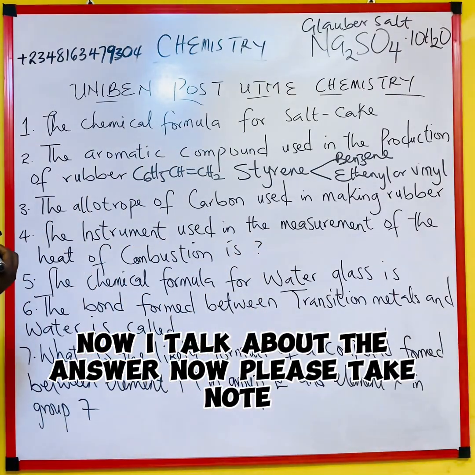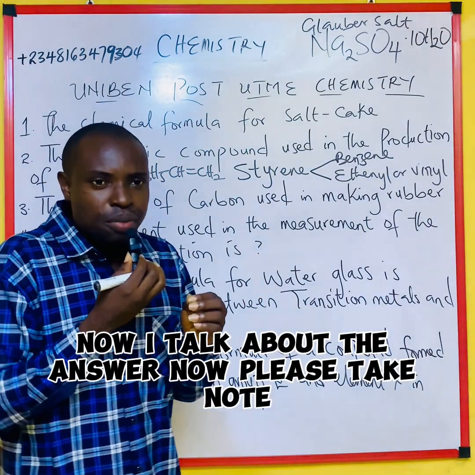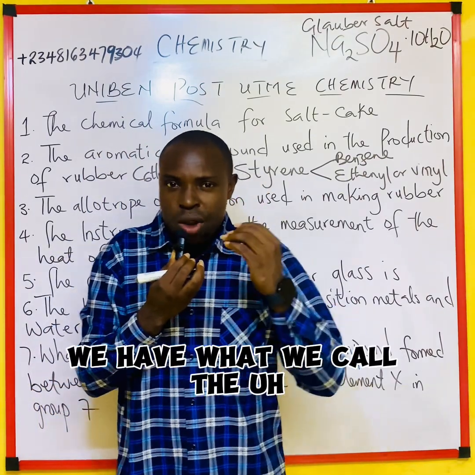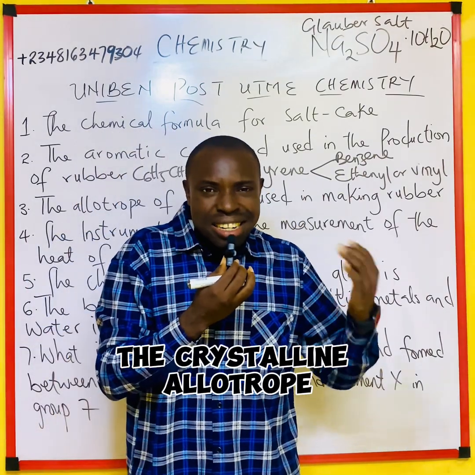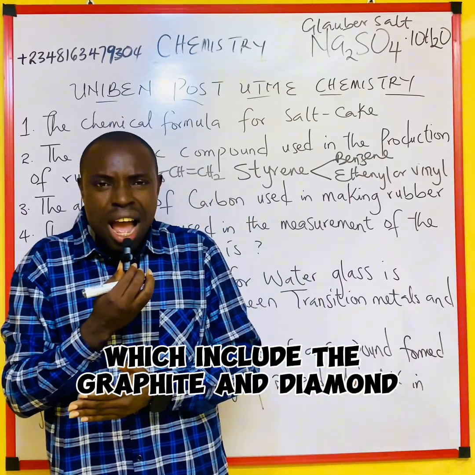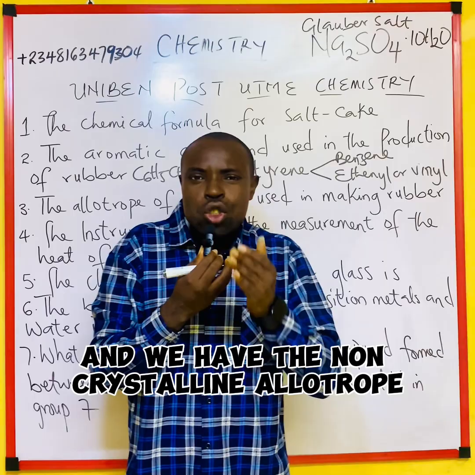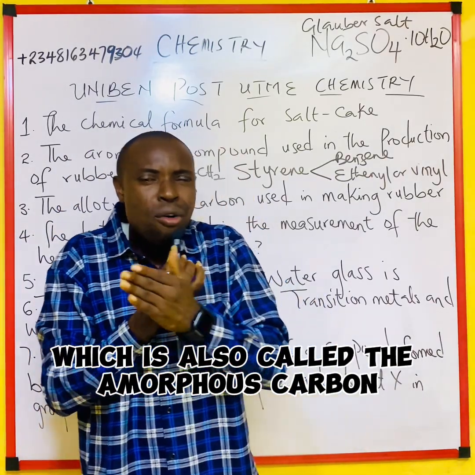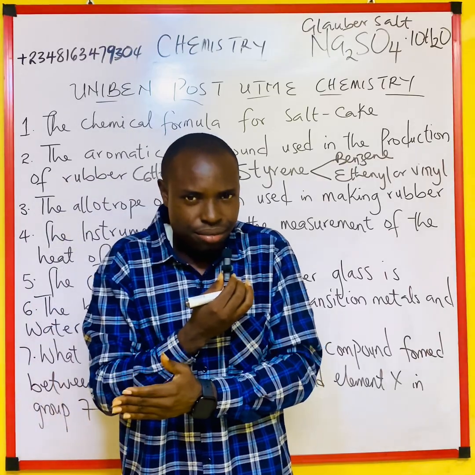Now I talk about the answer. Please take note. Basically, we have two allotropes of carbon. We have what we call the crystalline allotropes, which include graphite and diamond, and we have the non-crystalline allotrope, which is also called amorphous carbon.